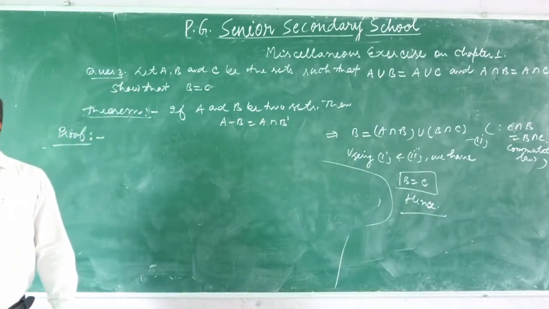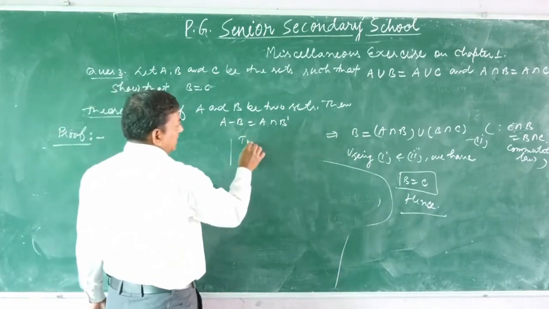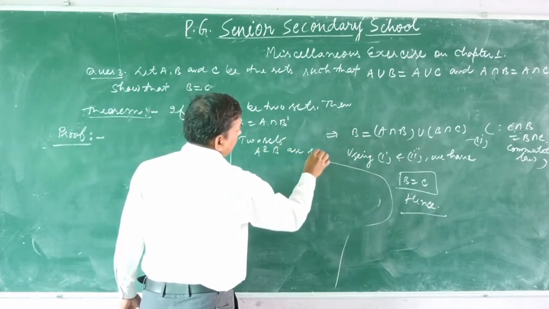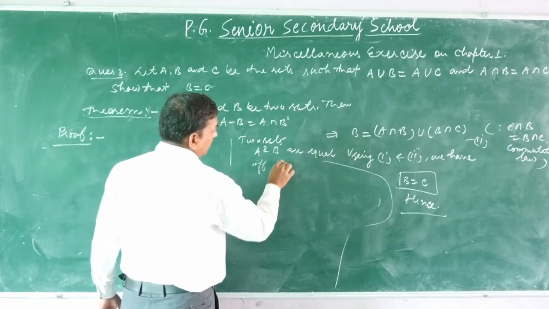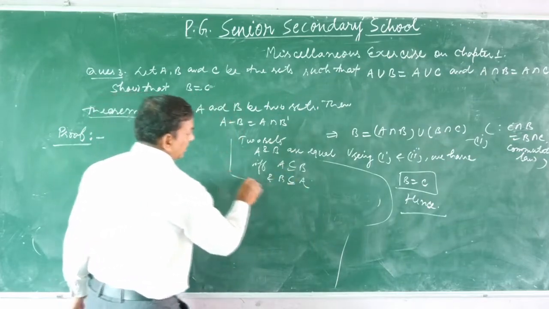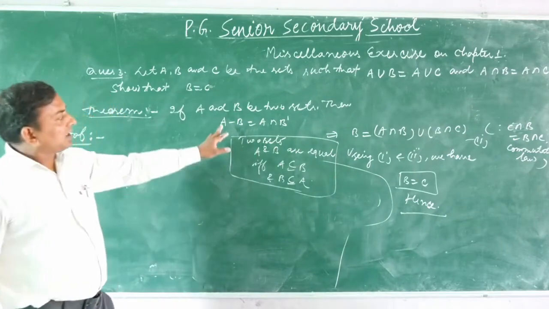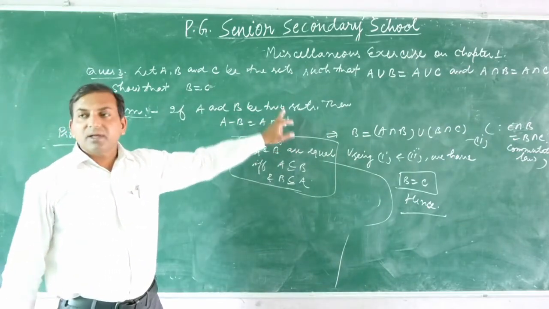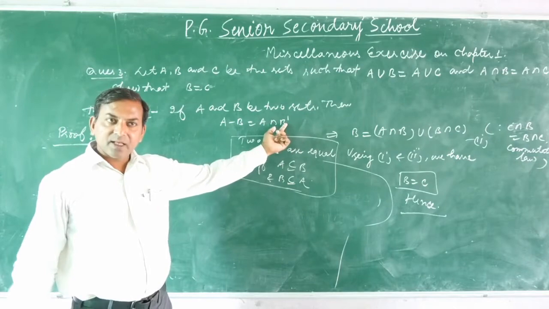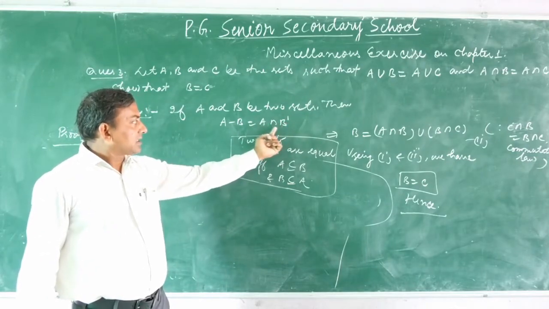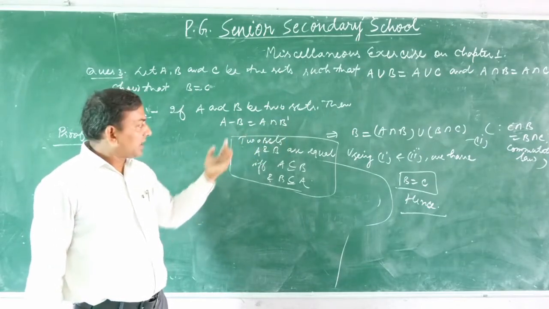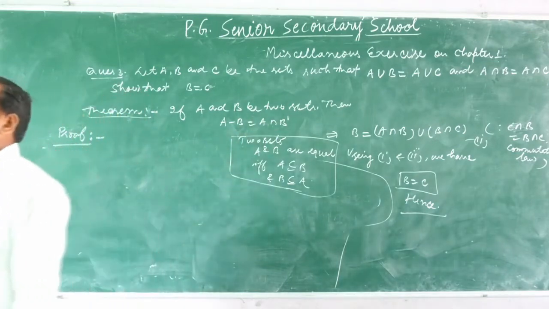Earlier we know about when two sets are equal. Two sets A and B are equal if and only if A is a subset of B and B is a subset of A. Using this result, we prove that A difference B equals A intersection complement of B. For this, first we prove that A difference B is a subset of A intersection complement of B, and next we have to prove that A intersection complement of B is a subset of A difference B. After applying these two results, we find that A difference B equals A intersection complement of B.